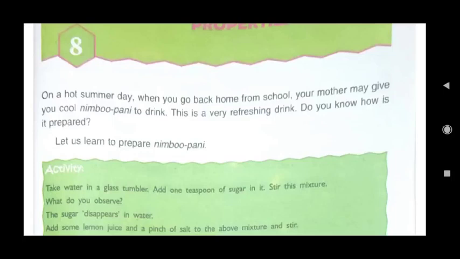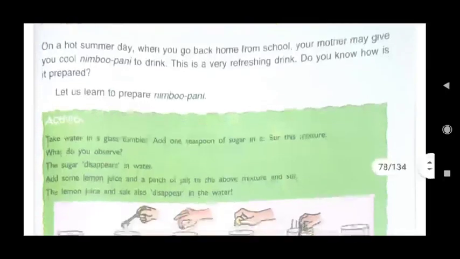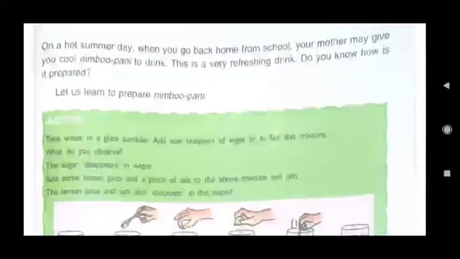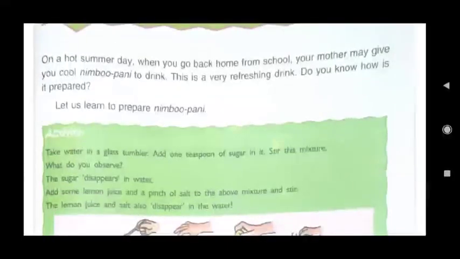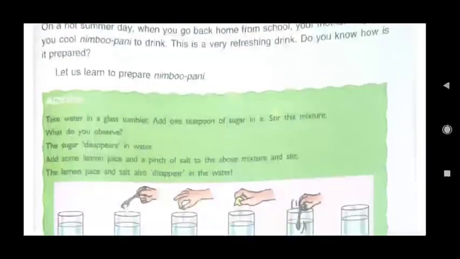Here you see it is written in your book, on a hot summer day, when you go back home from school, your mother may give you cool Nimbu Pani to drink. Although you are not coming to school, but you just remember of previous year. When you go back home from your school, what your mother used to give? Nimbu Pani means the water was mixed with the lemon juice. This is a very refreshing drink. It refreshes us. Do you know how it is prepared?